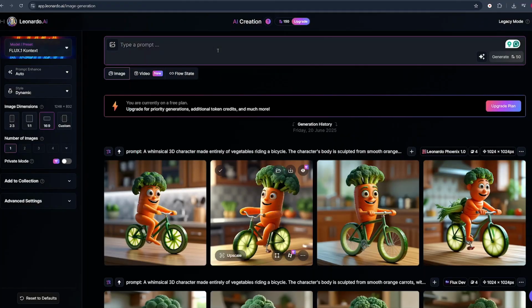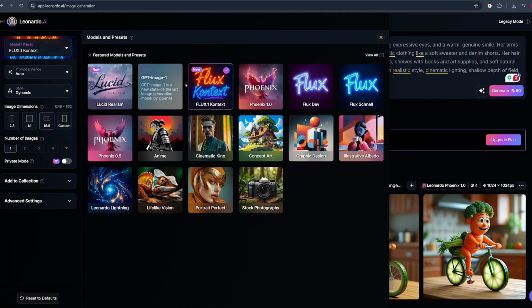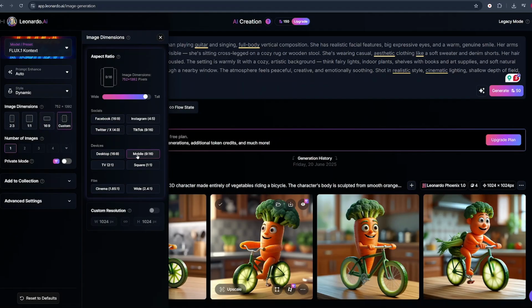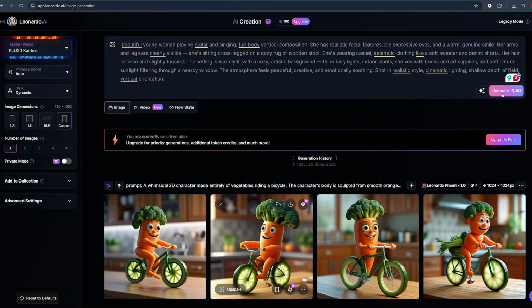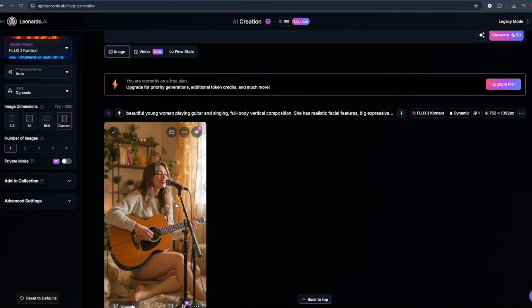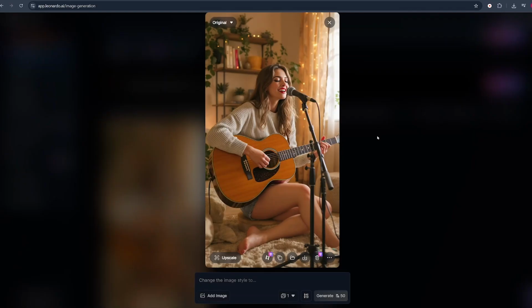Once copied, just paste it into Leonardo. I think on the model, just select Flux Context to get that high quality. And on the resolution, for this example, we'll just choose a 9:16 as our aspect ratio. From there, we'll just close this tab and hit create. This is just so beautiful. I love how this character looks and everything about it. Look at the details. They are just so beautiful and everything is just to the point.